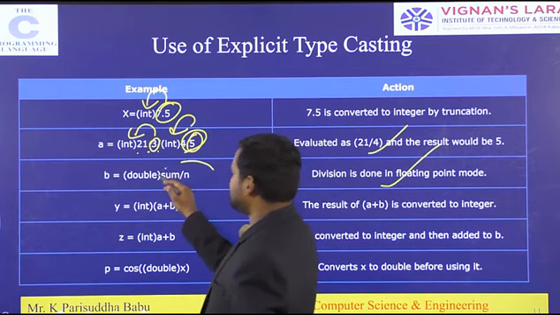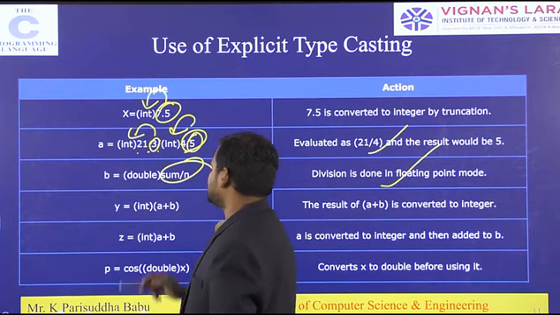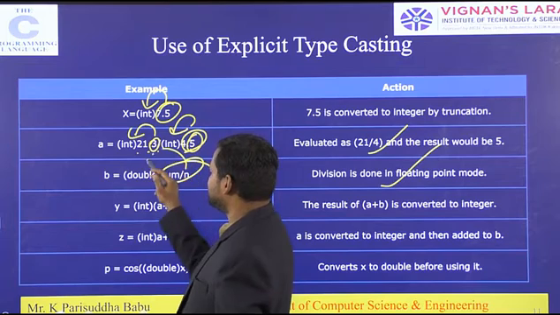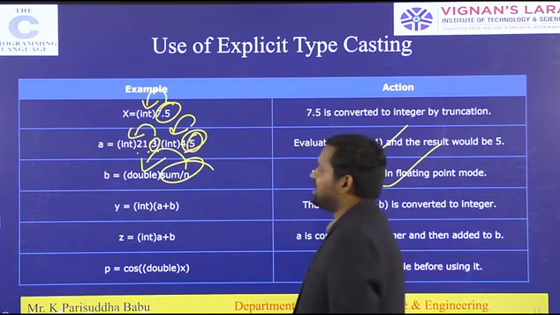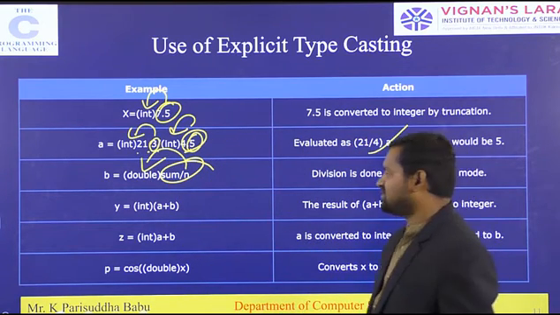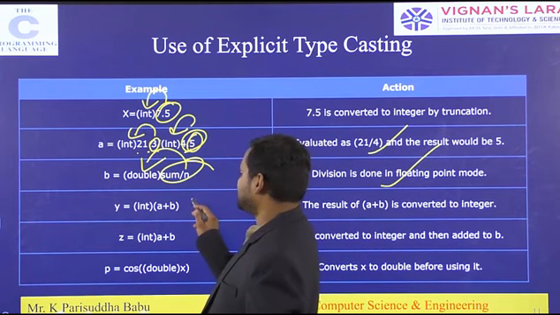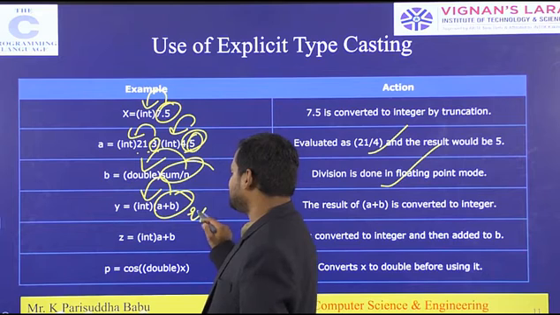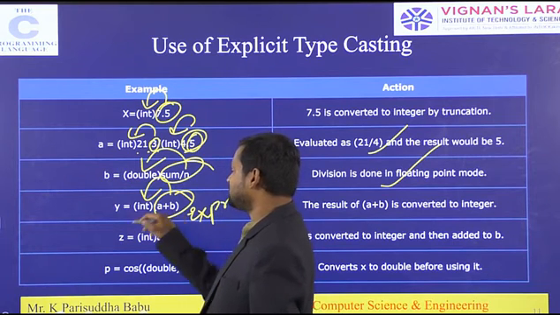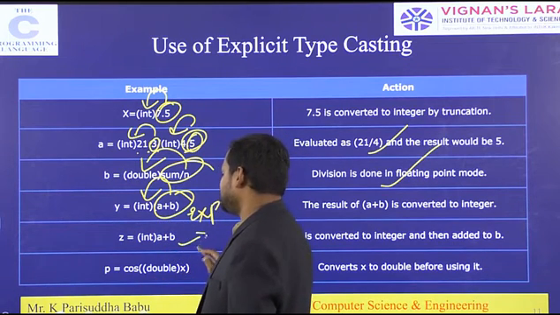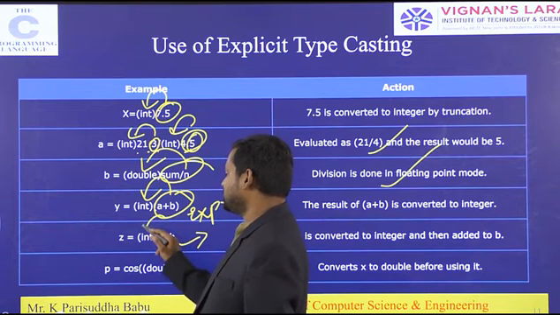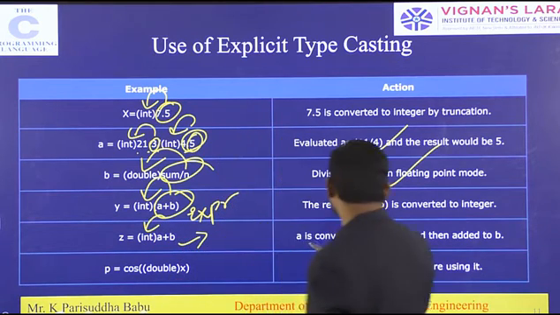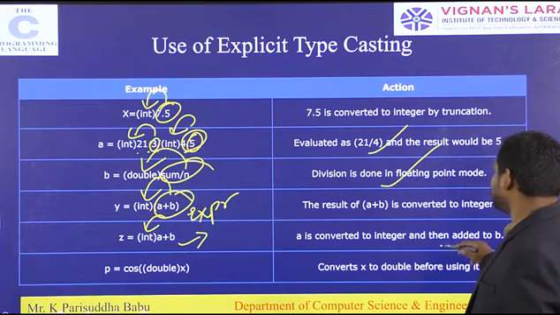Sum by n, so the division will go through the double conversion. Then a plus b, a and b are added, and the expression will be evaluated to a. So a plus b is also evaluated to a. a is converted to integer and then added to b.